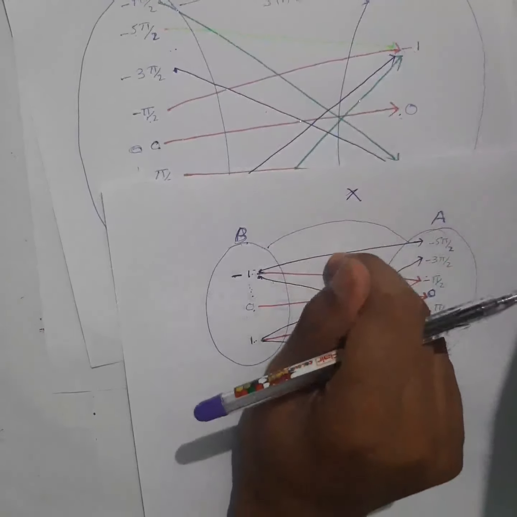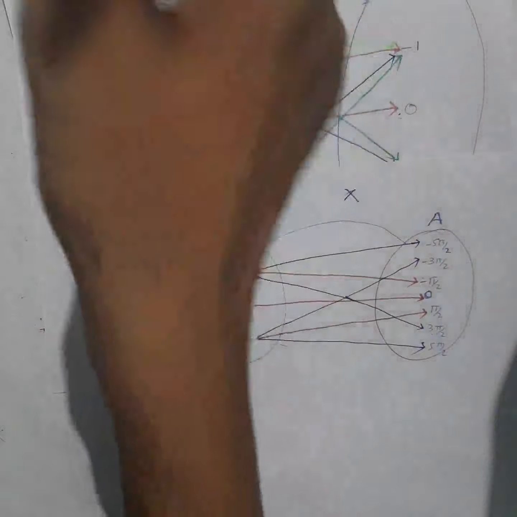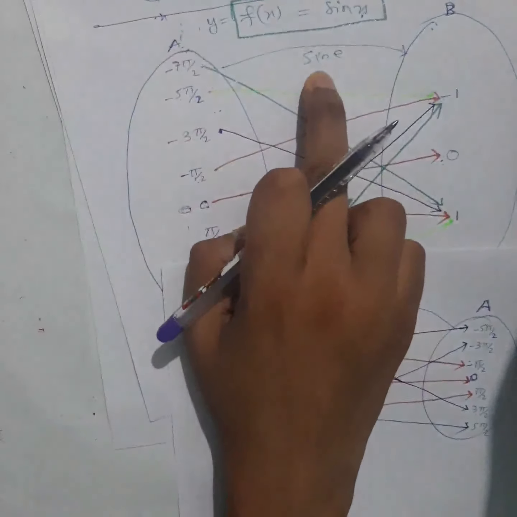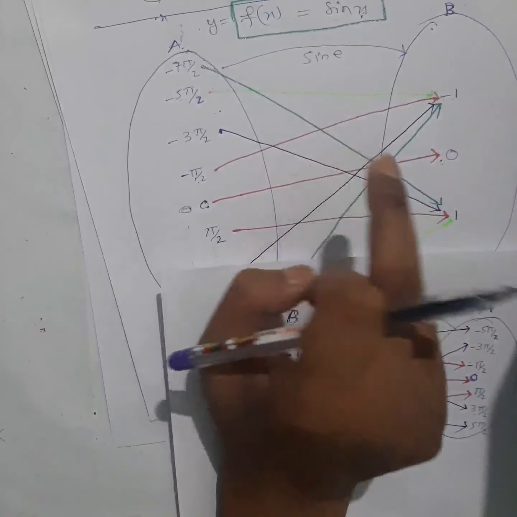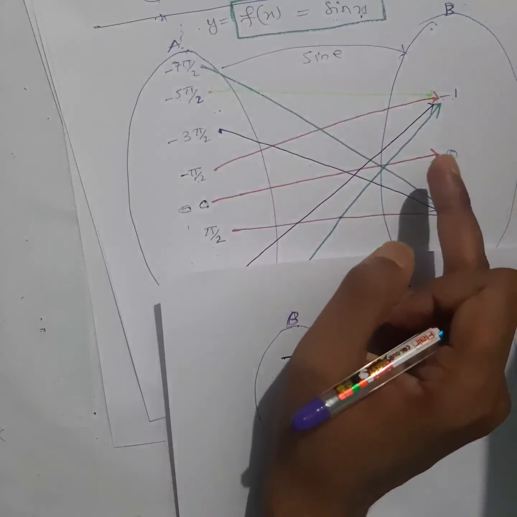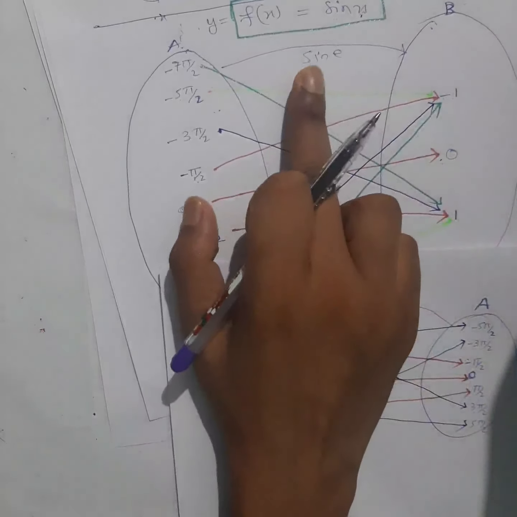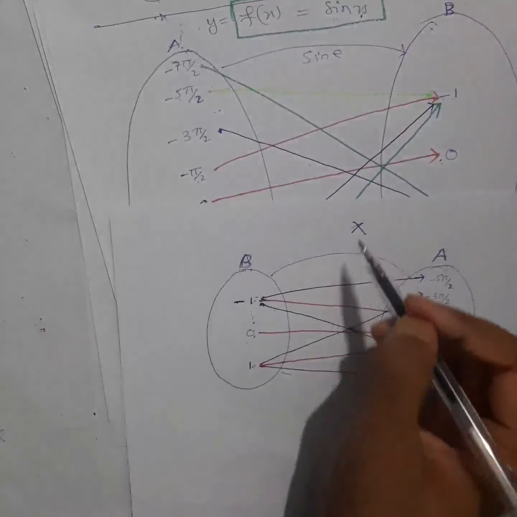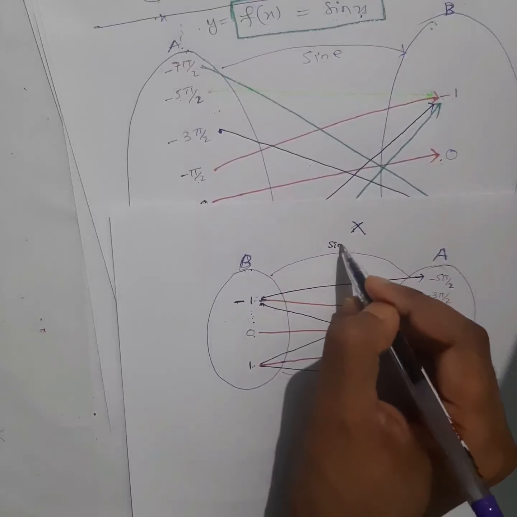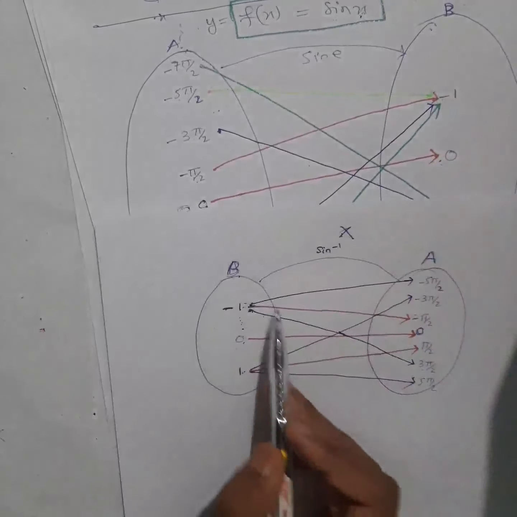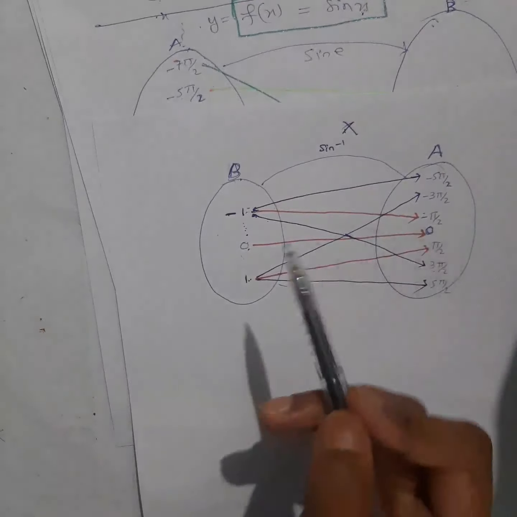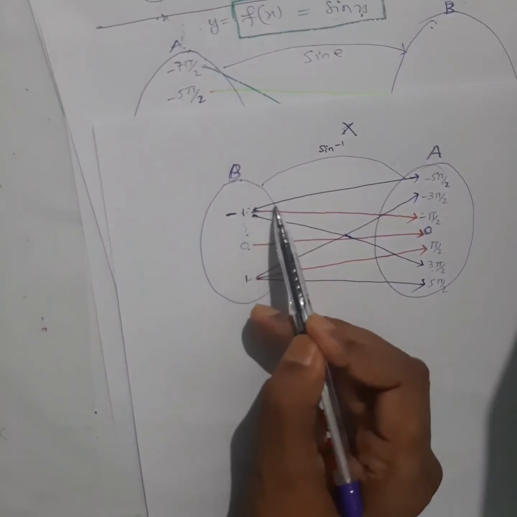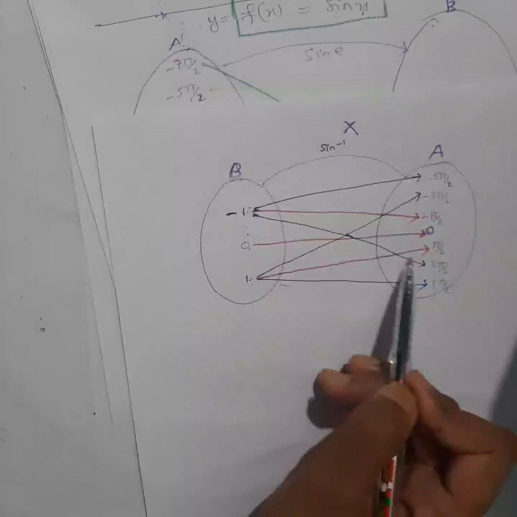Now if it is not a function, then how will we study inverse trigonometric functions? The inverse of this must exist, right? Then only can you study inverse trigonometric functions. So to make the sine inverse exist, what do you have to do? You have to make some changes here. You cannot take the -1 image, this also, this also, this also.